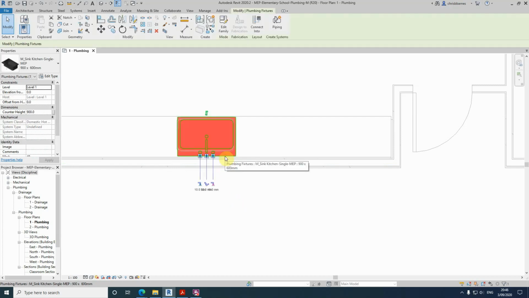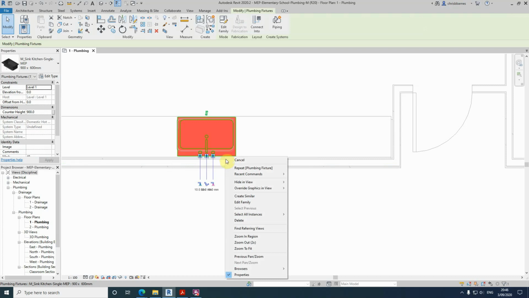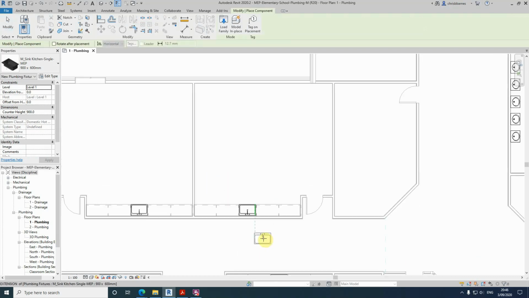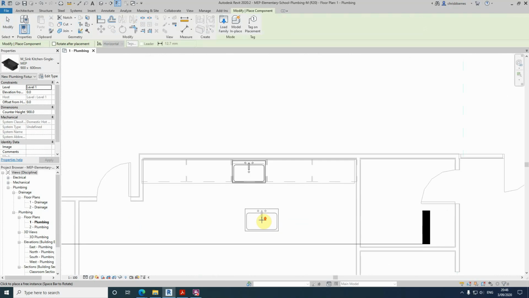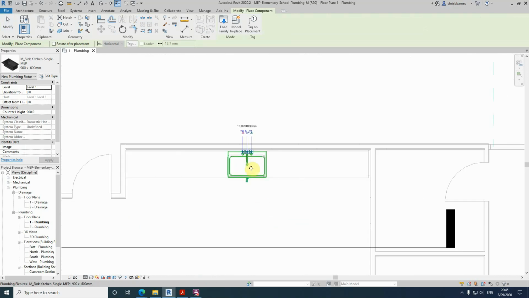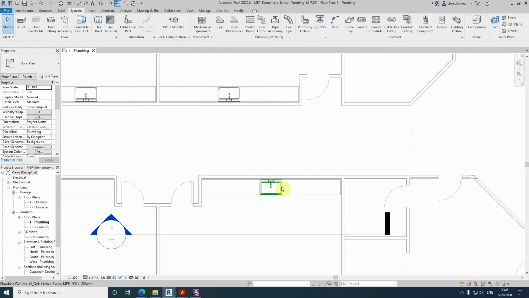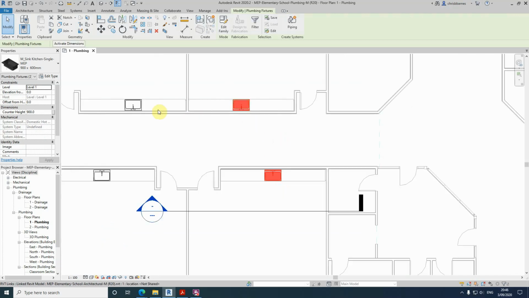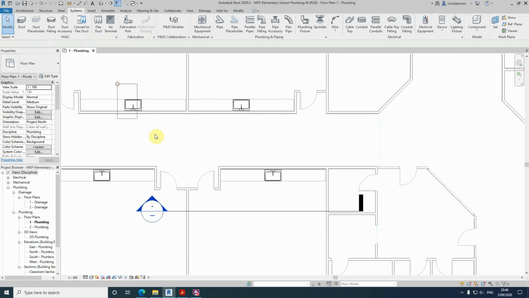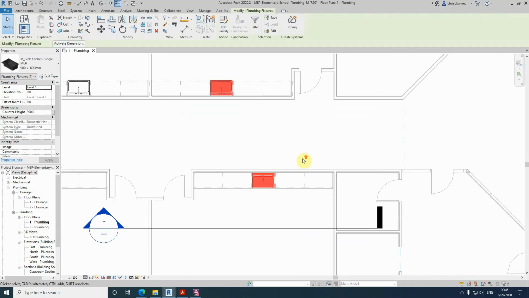We're going to right click on this, create similar, and put it over the top. So we now have both of these as our sinks. They're still the original architect's ones, and these are our ones that we've just put in.